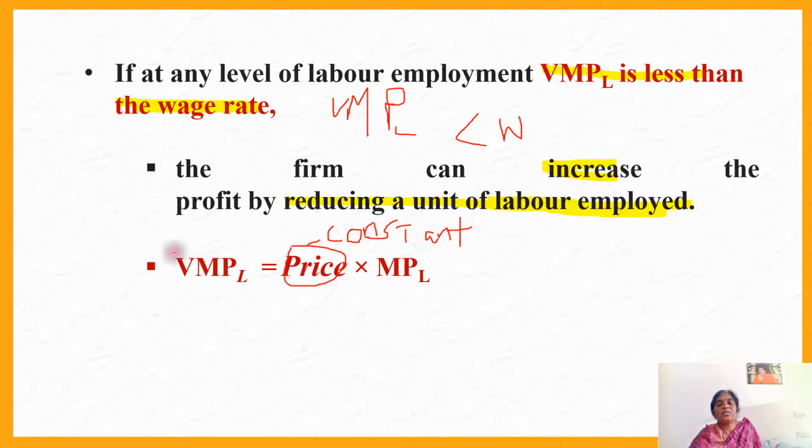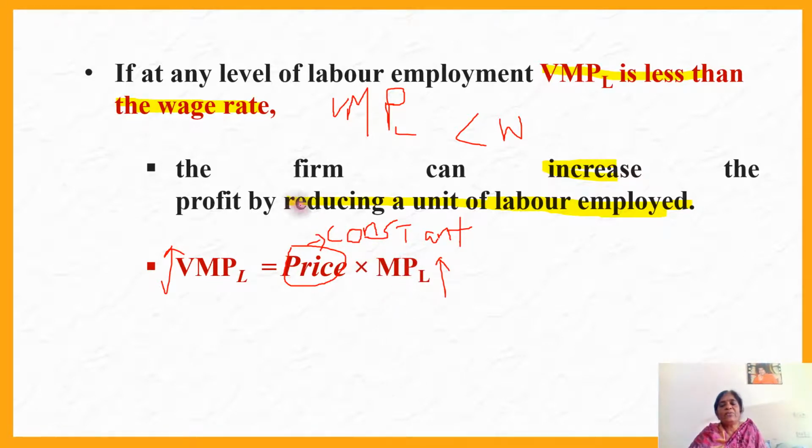Therefore, if you want to increase VMPL, you have to increase the marginal product of labor. Only by increasing marginal product of labor can you increase the value marginal product of labor. How to increase MPL? We have studied in our third chapter. What is that? Law of diminishing marginal product, or under the law of variable proportion, we have studied that when you increase more and more of labor, product will go on decreasing.